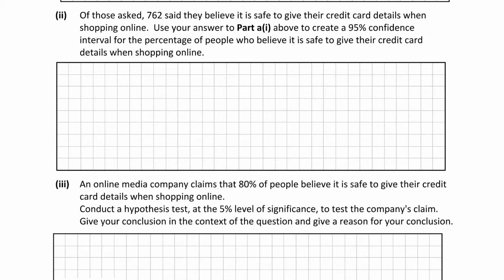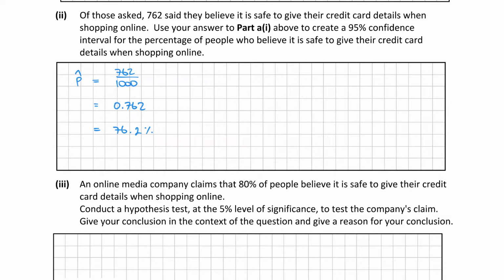So p hat is going to be the proportion of the sample, so it's 762 out of the full amount, which was 1,000. And we're going to write that as a decimal, so 762 divided by 1,000 is obviously 0.762. And as a percentage, it's going to be equal to 76.2%.